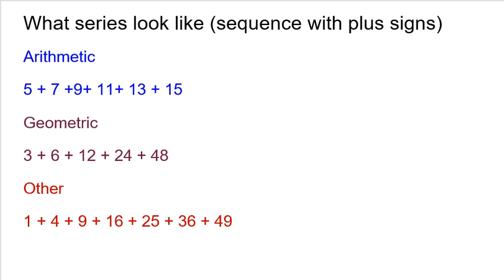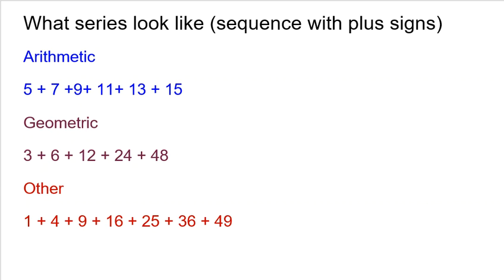A geometric series looks like this: 3 plus 6 plus 12 plus 24 plus 48. So this is times 2, times 2, times 2, times 2. 3 times 2 is 6. 6 times 2 is 12. 12 times 2 is 24, and so forth. So this is geometric. We're multiplying by a common ratio there too. But again, I'm not just looking at the numbers anymore, which is a sequence. I'm going to add them together. So here's a set of numbers that came from a sequence, and I'm going to add them together. That is a series.